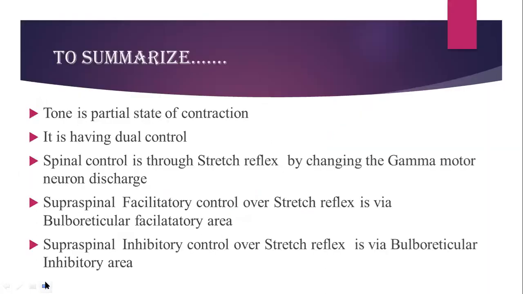So, to summarize, what we have seen is the definition that tone is a partial state of contraction. It is having dual control. One is via spinal cord and the other is above the spinal cord level, that is supraspinal. Spinal control is through the stretch reflex, and it is adjusting by changing the gamma motor neuron discharge. Whereas the supraspinal is having two parts, facilitatory control and inhibitory control, which is via the bulboreticular facilitatory or inhibitory area.